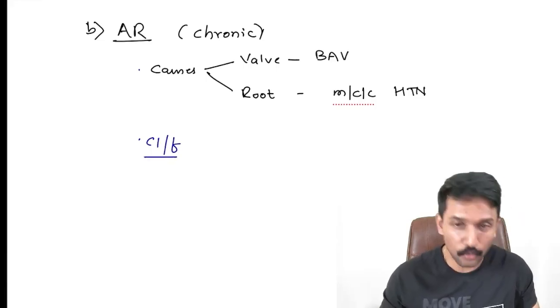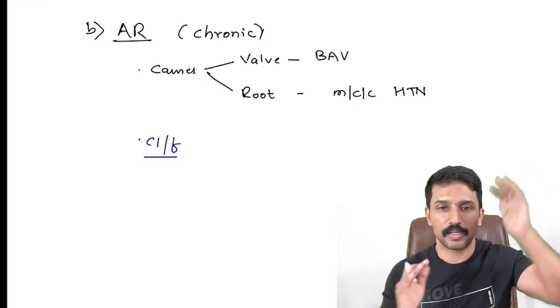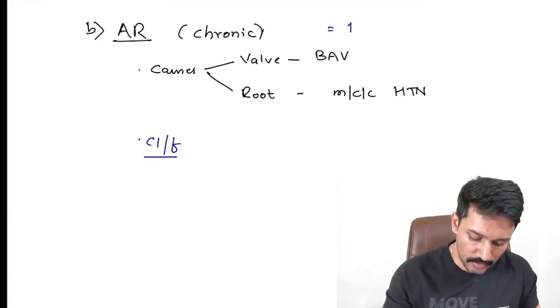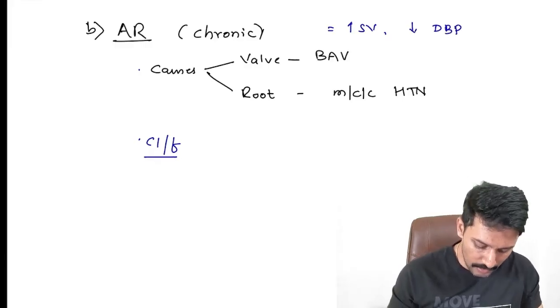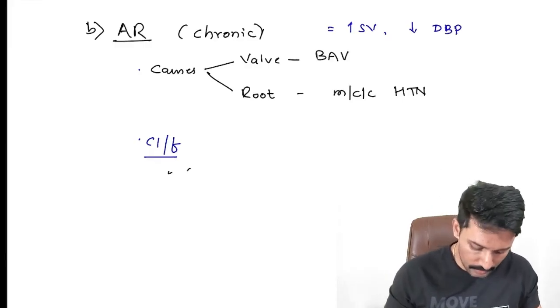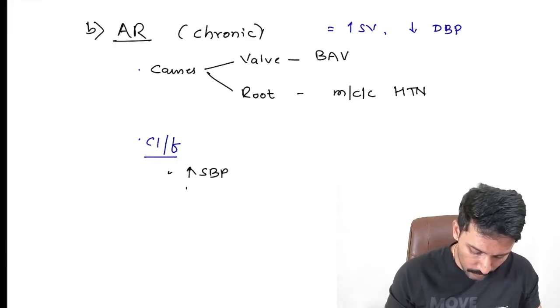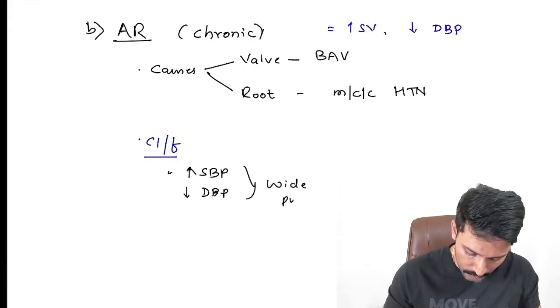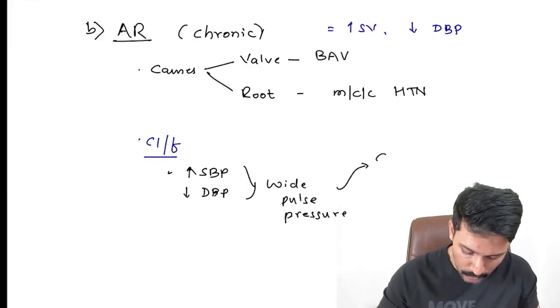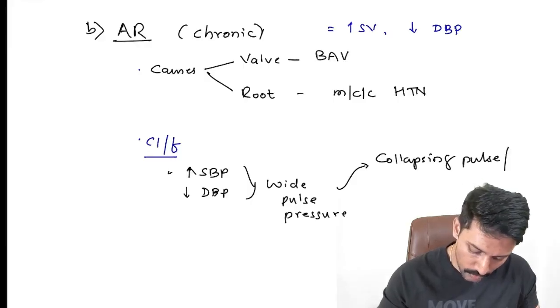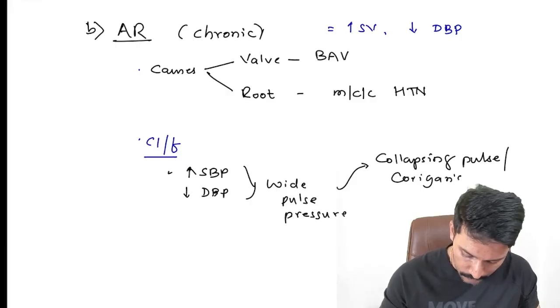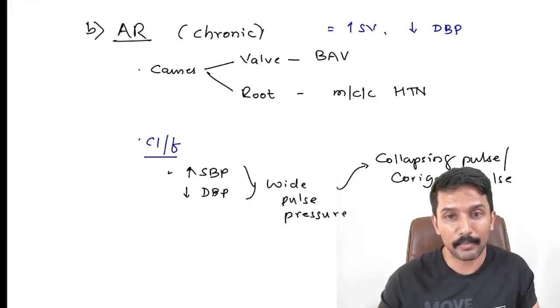Remember, AR simply you should think of increased stroke volume but decreased diastolic BP. AR is equal to increased stroke volume, decreased diastolic BP. And because of this increased stroke volume, you will have increase in systolic BP and you will have decrease in diastolic BP, making you have wide pulse pressure. So what this wide pulse pressure leads to? Wide pulse pressure leads to a pulse which is called as collapsing pulse or Corrigan's pulse, also called as water hammer pulse.